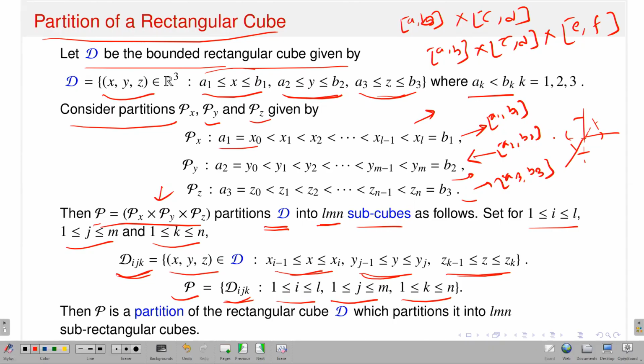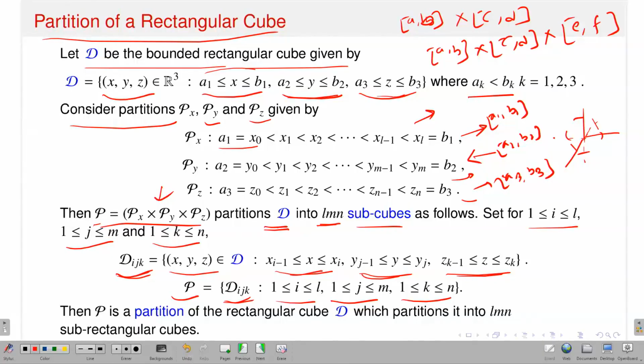Okay. So, now you see the parallel extension is there. Like in the two dimensional setting, I have a rectangular region, then I take a partition of x and a partition of y, and it will give you a partition of my rectangular region. And what is the subrectangle? This is nothing but x_{i-1} to x_i cross y_{j-1} to y_j. So, that is exactly replaced by the corresponding subcube. You have just one extra variable because you are in 3 dimensions.